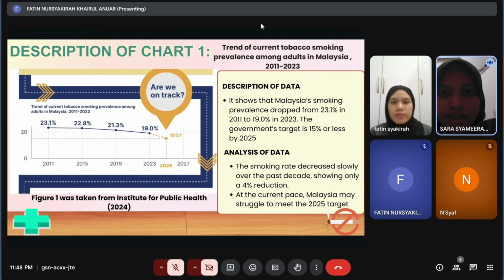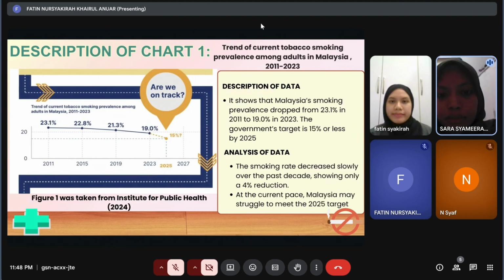Let's analyze this chart. In 2011, the smoking rate was 23.1%. It dropped slightly to 22.8% in 2015, then to 21.3% in 2019, and finally 19% in 2023.